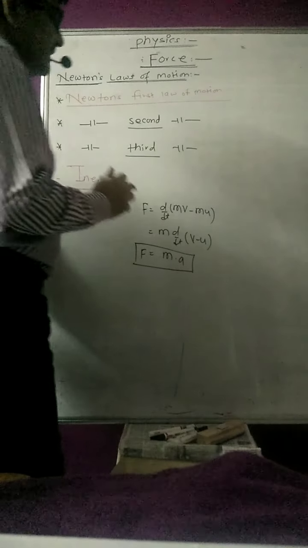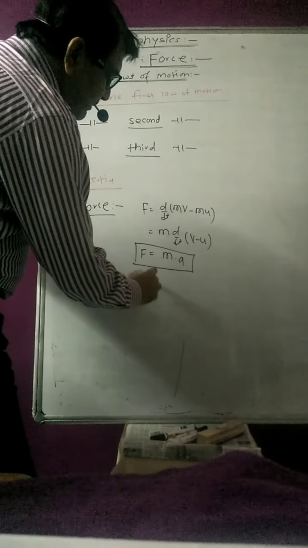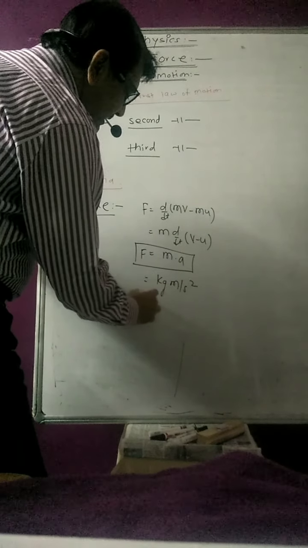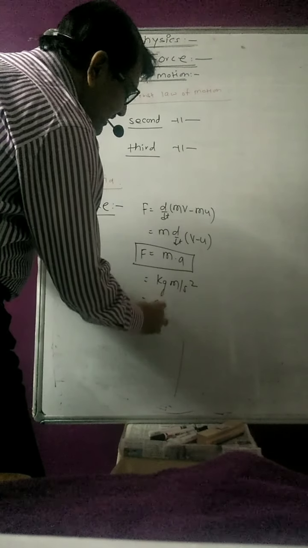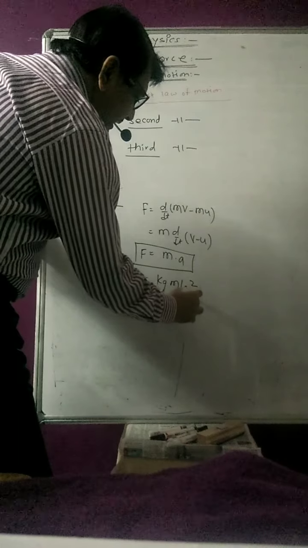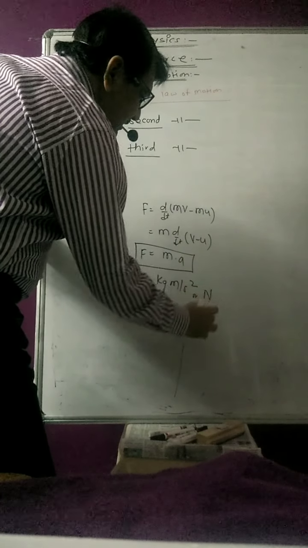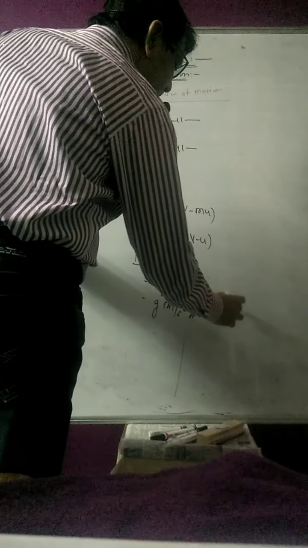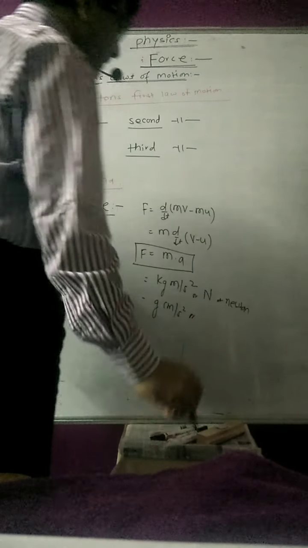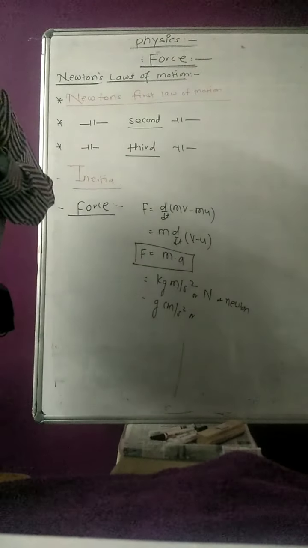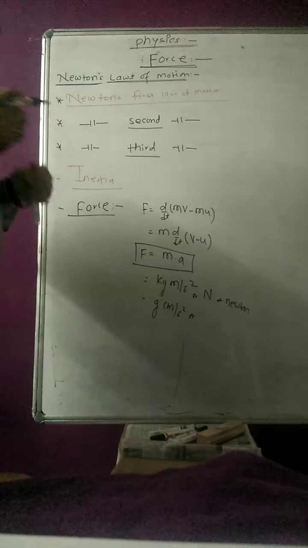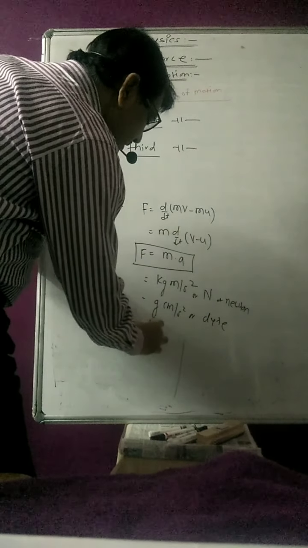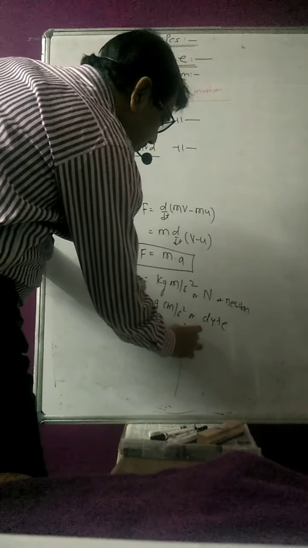So then what are the units and dimensions of the force? The SI unit of force is kg meter per second square, or we can also say in the CGS system, gram centimeter per second square. And as this is given by Newton, it is also denoted by capital N, or Newton, N-E-W-T-O-N. Okay, or in the CGS system it is also measured in dyne, gram centimeter per second square. So there is a relation: 1 Newton is equal to 10 raised to 5 dyne.